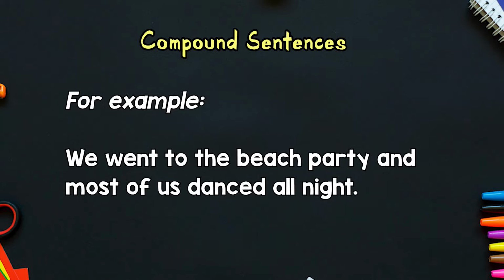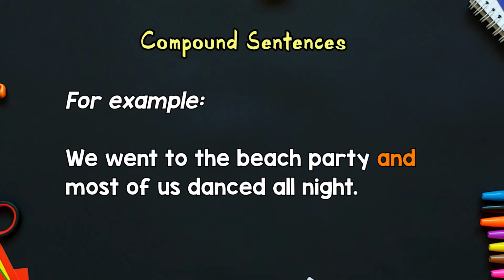So, to avoid that rush in reading our sentence and to give a smoother flow, we would use a conjunction. But which conjunction would we use? We would use a coordinating conjunction. In this example, we are using and. We went to the beach party and most of us danced all night.